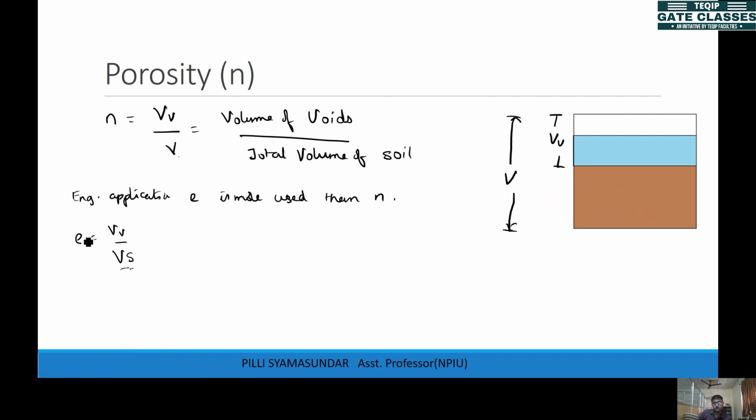But these two are related, so we'll try to relate them. This is n, the volume of voids by total volume. The total volume is nothing but volume of voids plus volume of solids.